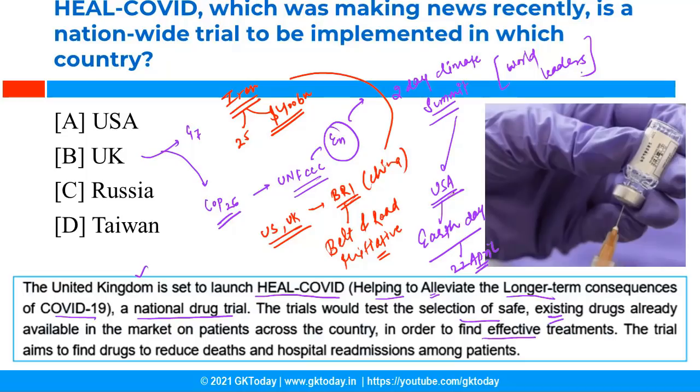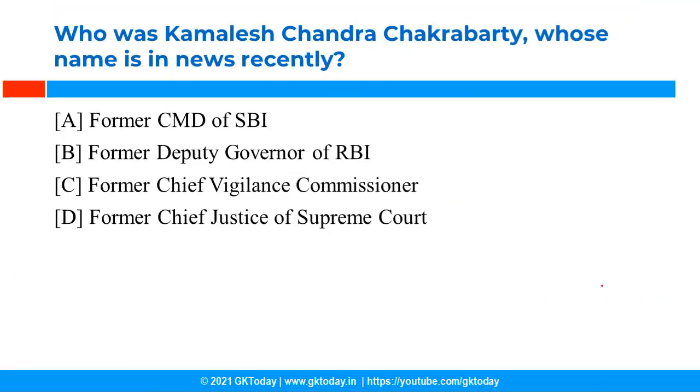Recently, China was also in news because of Hong Kong. Hong Kong is a special administrative region of China. So why it was in news? Because recently, China reduced the share of elected representatives in Hong Kong legislation. So previously the number was high. Now China has reduced it and now only 20 out of 90 members will be directly elected. So this was done to increase the grip of China over Hong Kong.